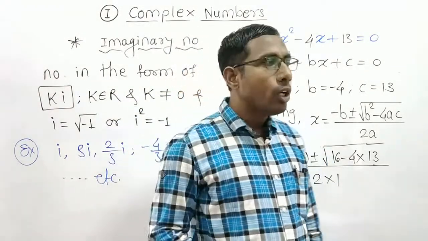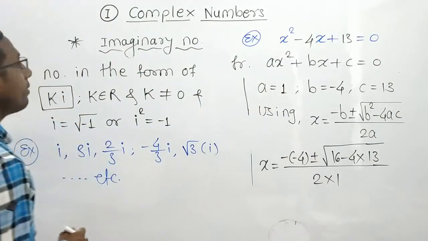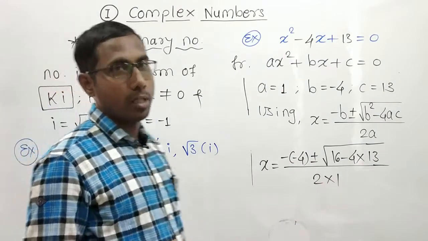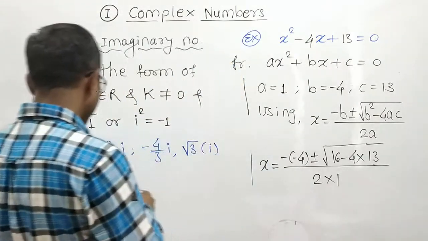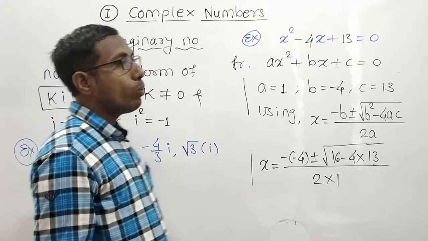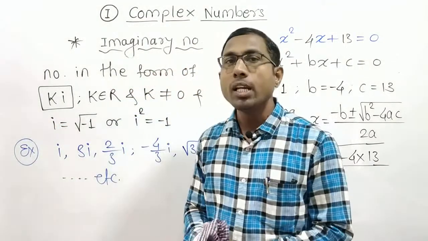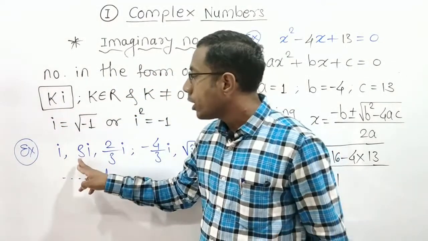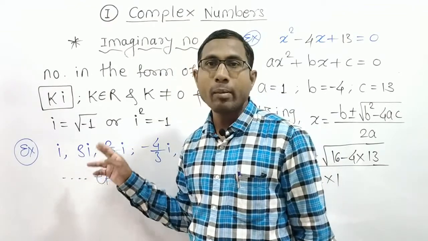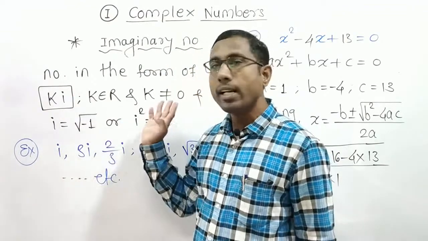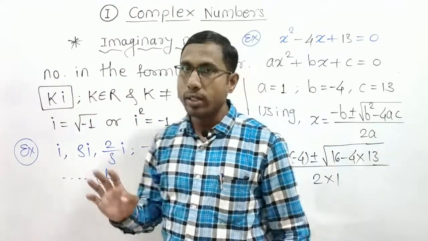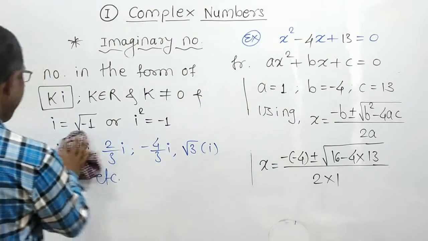Now let's see one of the interesting examples of this imaginary number. Students consider that this is not an imaginary number. So let's see that example, please note it down. Now you know what is meant by an imaginary number: a real number multiplied by small i, where small i is the standard assumption, that is i equals square root of -1 and i square is -1. Now let's see that interesting example.